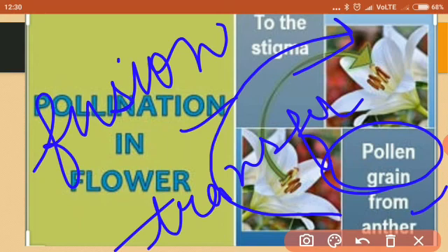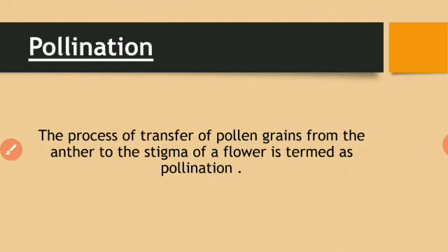Okay. And therefore it has to reach to the stigma, which is a part of carpel. So the transfer of pollen grain from anther to the stigma of the flower is termed as pollination. This is the definition of pollination. Now you understand what is pollination?